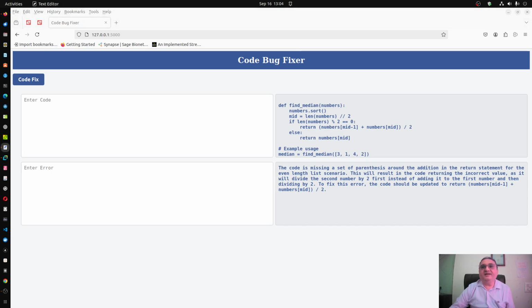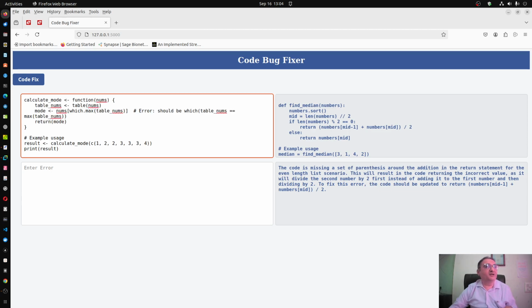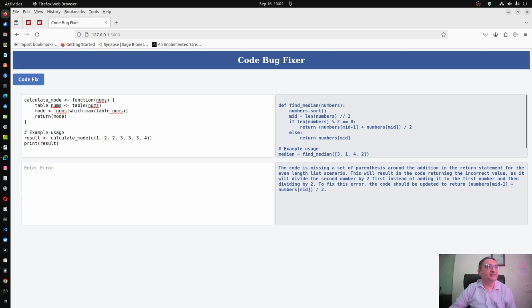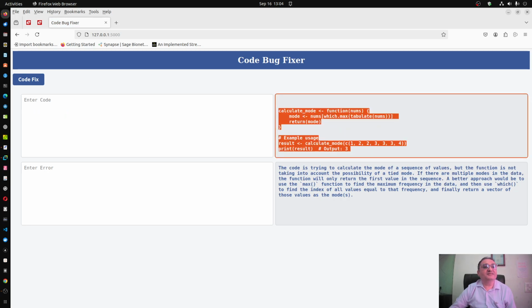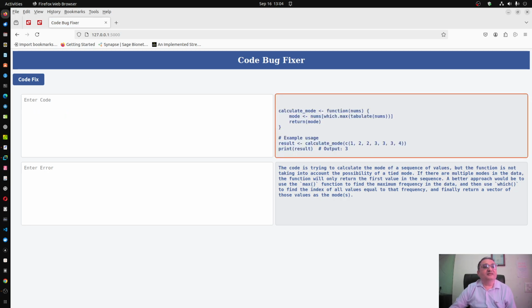Similarly, slightly more difficult code with R. In Python, it was calculating the median. In R, it is calculating the mode. I have deleted the error message. I don't want to give any hint to my underlying model. And you can see this is corrected.